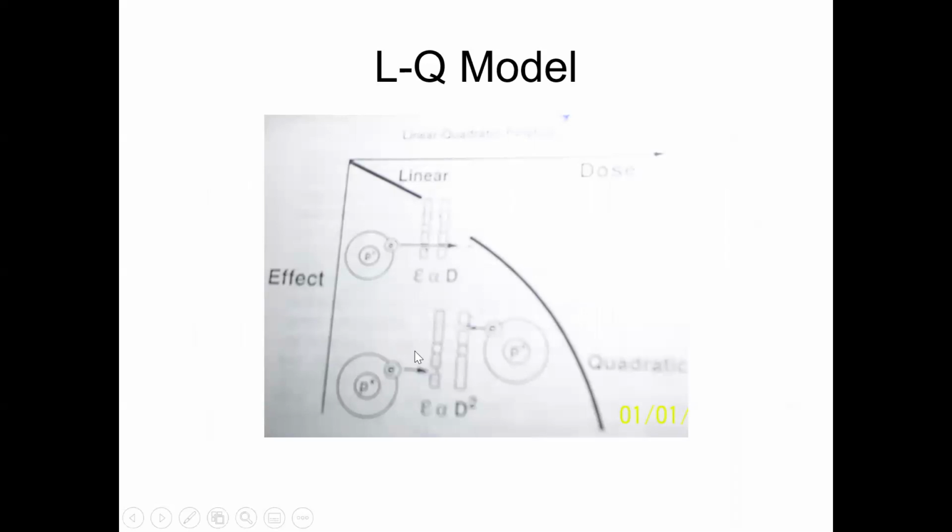So it is a log-linear plot of the surviving fraction, where the cell kill is either due to direct damage or via radicals produced, with those radicals acting through beta D square. So the total cell kill is the effect of this plus this.